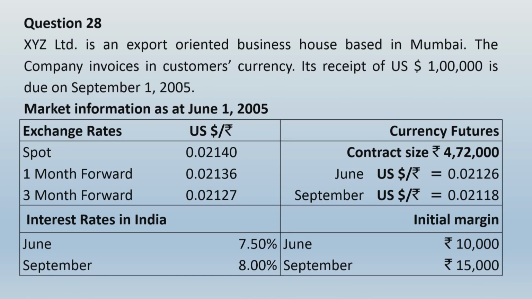Market information as at June 1, 2005. They have given exchange rates of spot, 1 month forward and 3 month forward. They have given currency futures information for June and September contracts. Then interest rates in India are given for June and September, and margins are informed for June and September. We will analyze this whole thing later, but let us first read the question ahead.